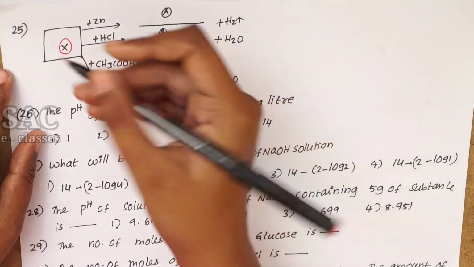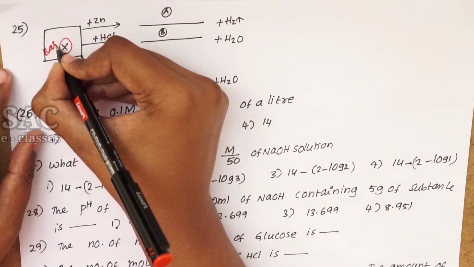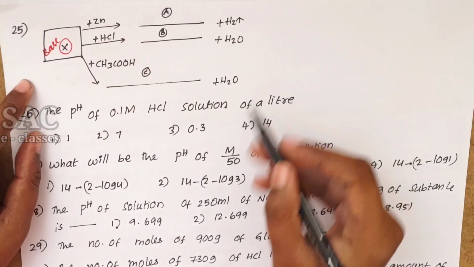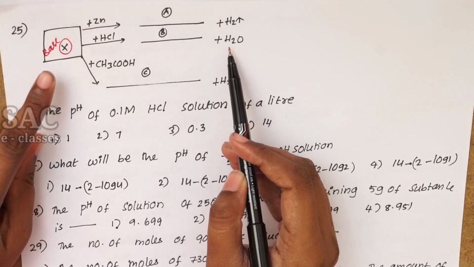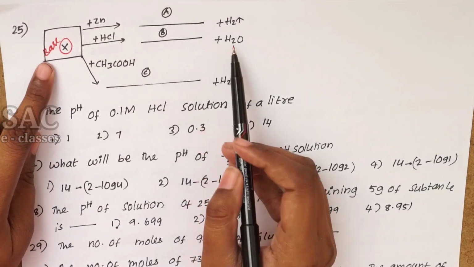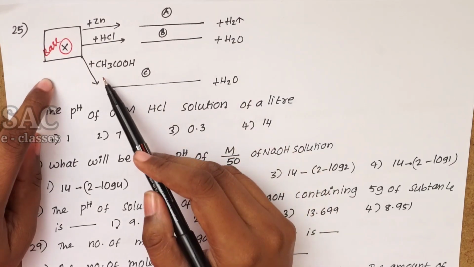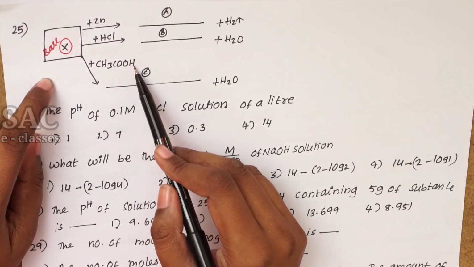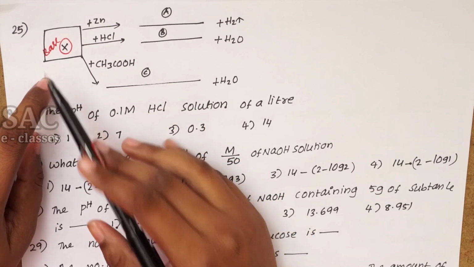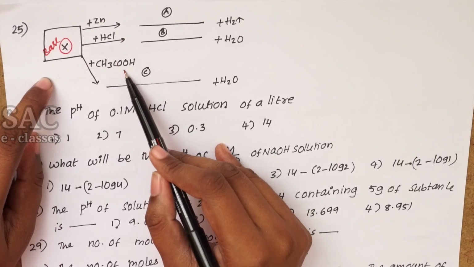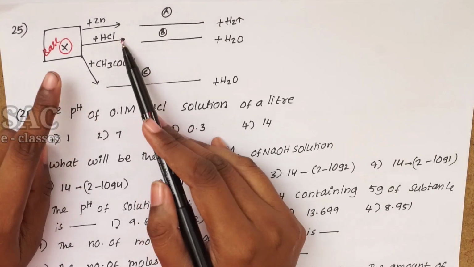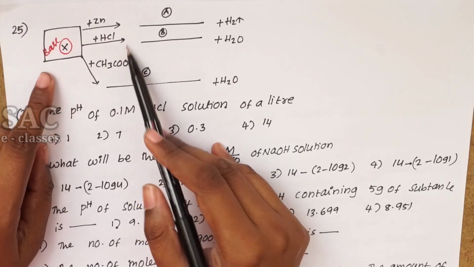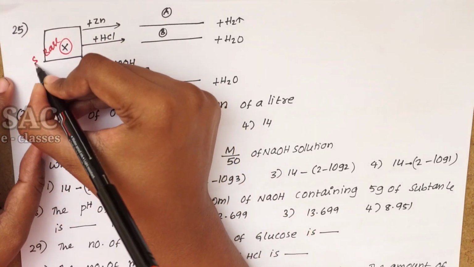But which base is that? HCl is reacting with some base X, it gives water. Again it is reacting with acetic acid also, so it is a base. But acetic acid is a weak acid, HCl is a strong acid. It is reacting with both, which means definitely it is a strong base.